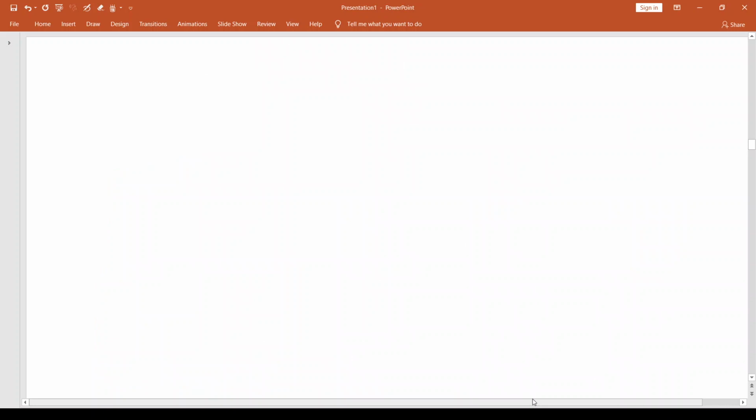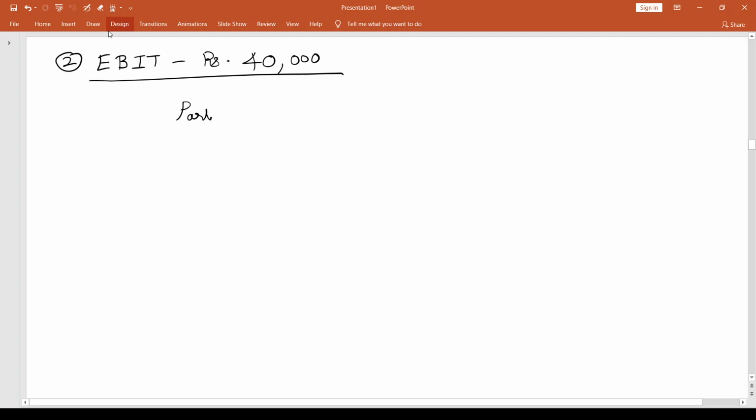Let us go for the second level of EBIT and do similar calculations. The second level of EBIT is 40,000. Here again, I'm going to draw up income statements for all three choices, starting with EBIT as the first number.